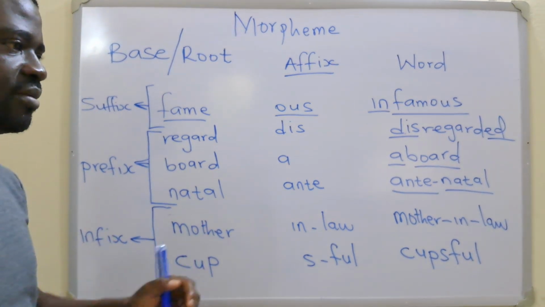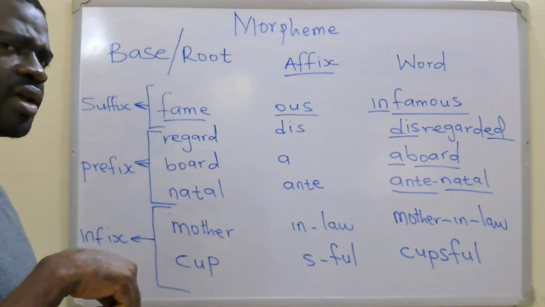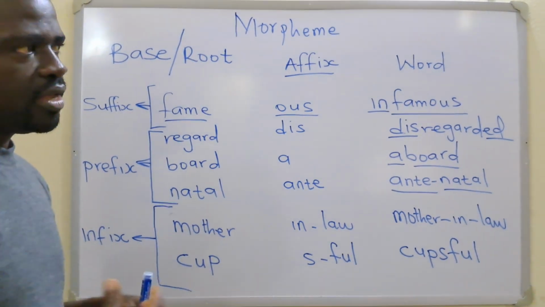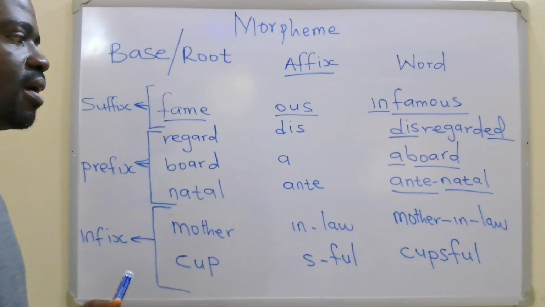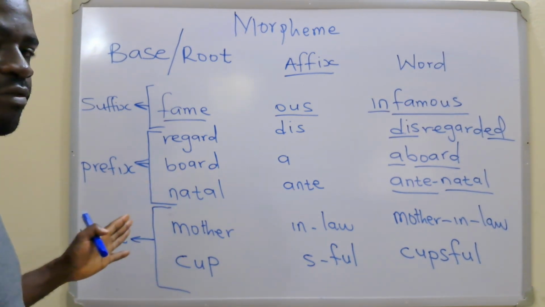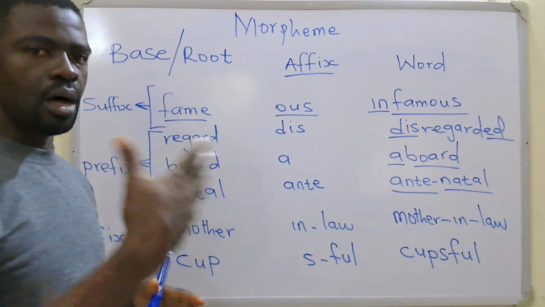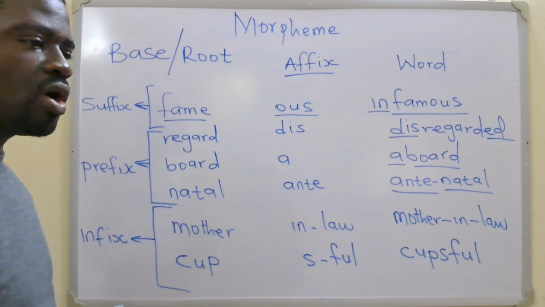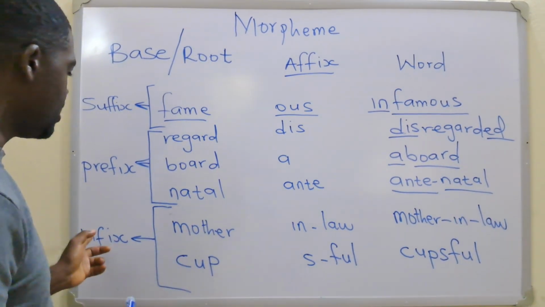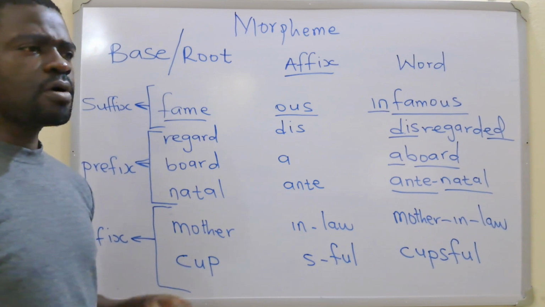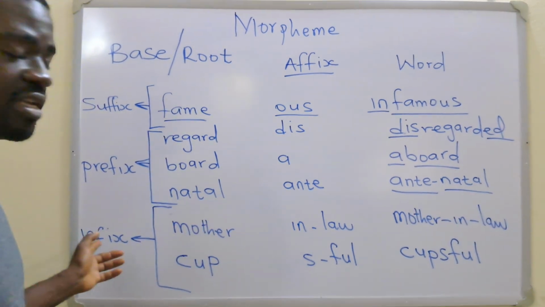You have two morphemes and then you have one coming in between these two morphemes. It could be two free morphemes or a free morpheme plus other bound morphemes. But the one that is in the middle will be your infix. There are not many words in English with infixes.